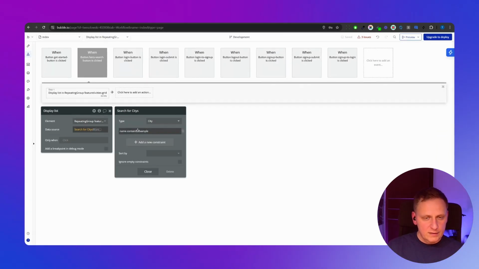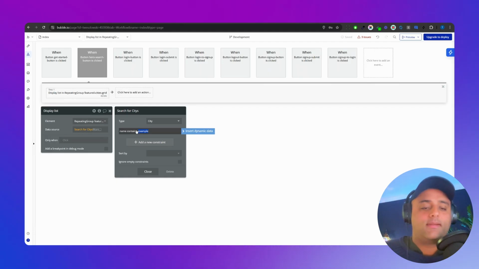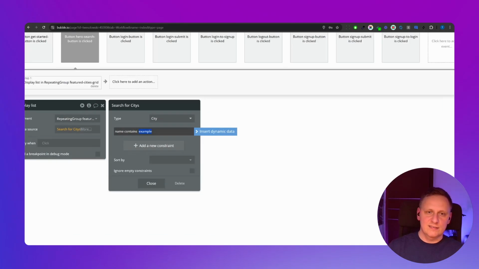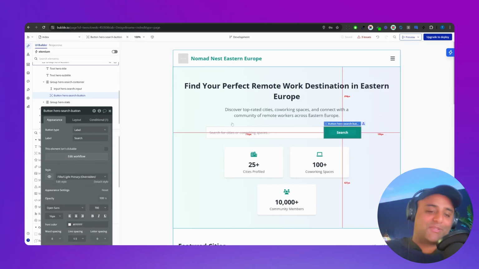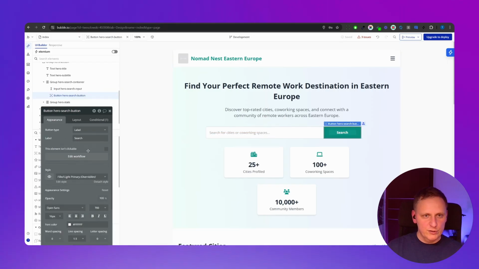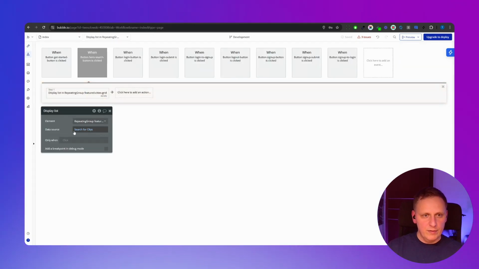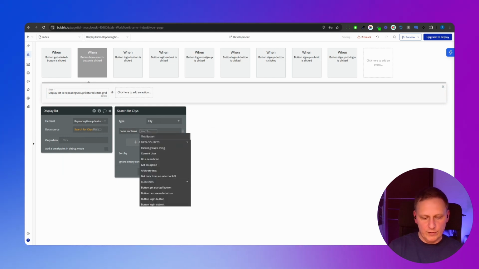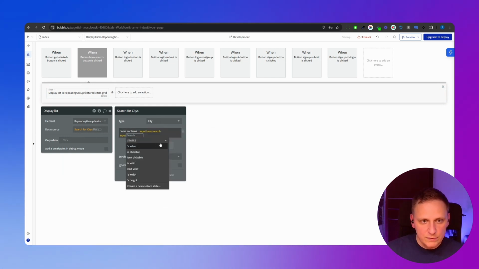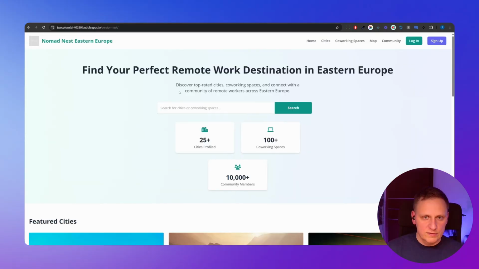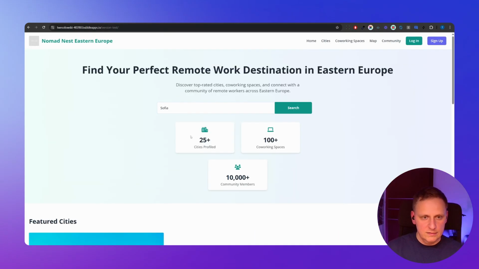And see here, interesting. It didn't map the input from the input field. It just made it static, right? It started the expression. Yeah. So the expression is good, but we need to change it. The name contains not "example", but contains the input, right? This hero stage input value, and that's perfect. That's all, right? And now it should. Let's see now. On Sophia search. See, now it displayed here. Yeah, so now it works.